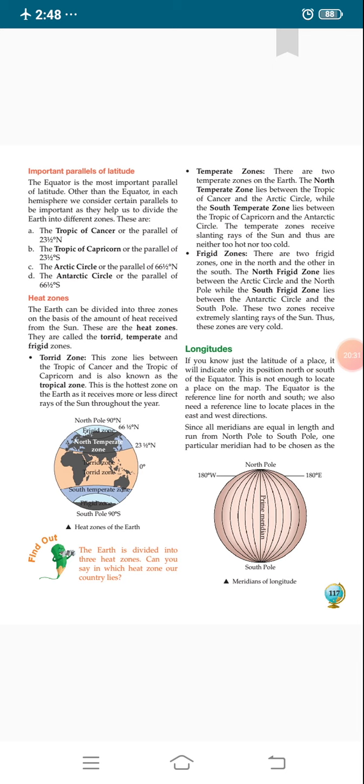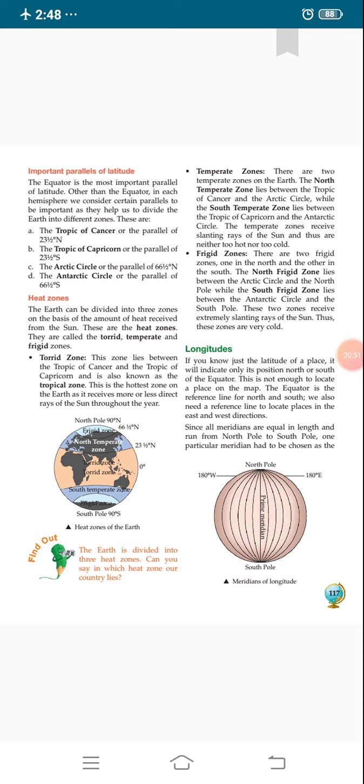It means 23.5 degree north and 66.5 degree north. And the second, the south temperate zone lies between the Tropic of Capricorn and the Antarctic Circle. It means it lies between 23.5 degree south and 66.5 degree south.